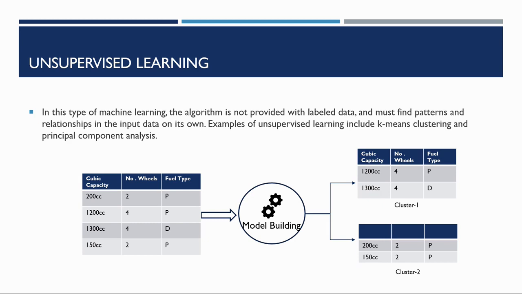Unsupervised learning helps in creating clusters of data and real-time analysis. We can see in the diagram we have a dataset which contains only the features, and we pass this data into the model, and the model itself tries to find the hidden patterns in the dataset, and it creates two clusters, cluster 1 and cluster 2. Basically, four wheelers and two wheelers are two different clusters that got created.